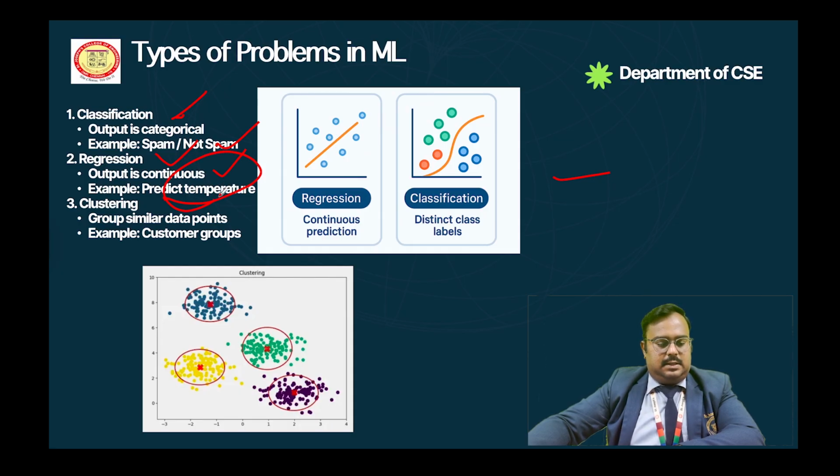So next one is clustering. In clustering, it is the group of similar data points. That is the cluster. For example, customer groups is one example of clustering. So in this diagram we will discuss regression and classification. Here there are various data points. That straight line is the regression one, and that non-straight line is the classification here. So it is the continuous prediction, and it is the distinct class label.